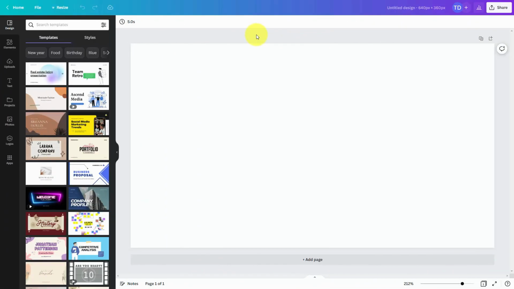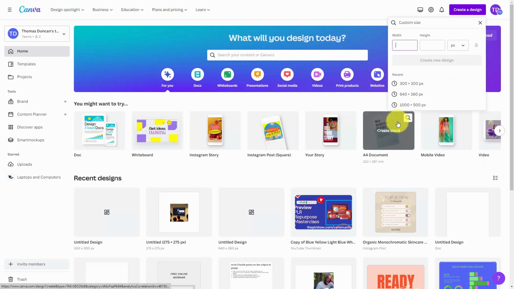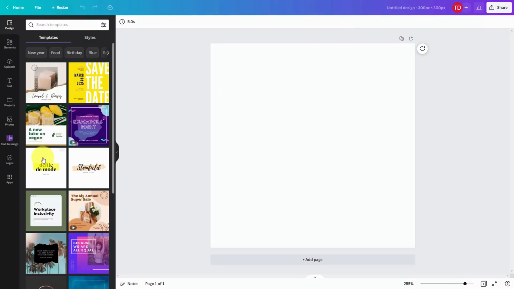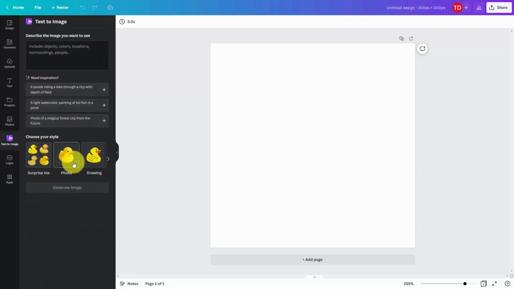Welcome back. You are now looking at Canva.com, and we're going to work within Canva.com in order to create the images that we have had suggested to us by ChatGPT. What you'll do first is create a custom size image. You'll typically create a square image. You'll then create a new design. What you'll then do is go to your apps area, and you're going to choose the text to image application. You're going to see it here on our left side panel, but you can choose it here from the new apps. What you're then going to do is place in the text from ChatGPT.